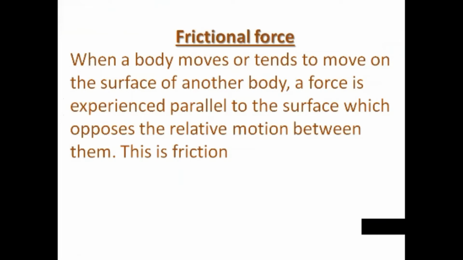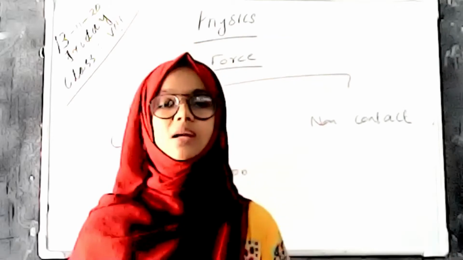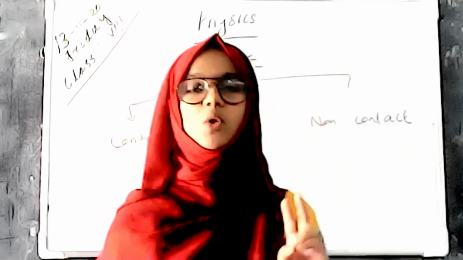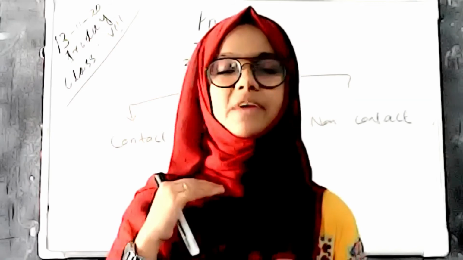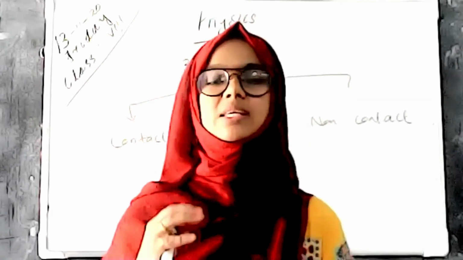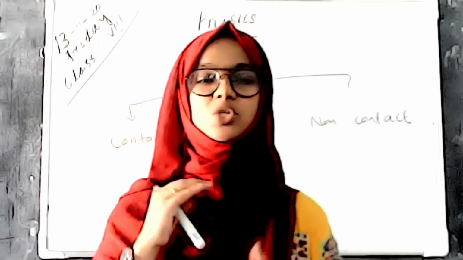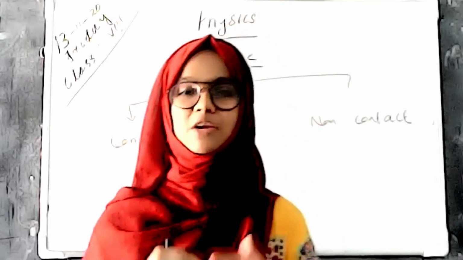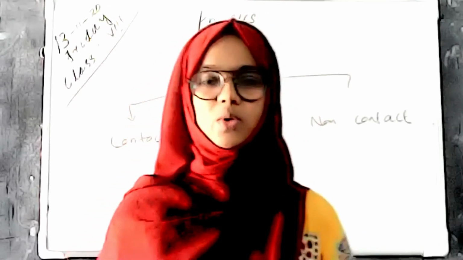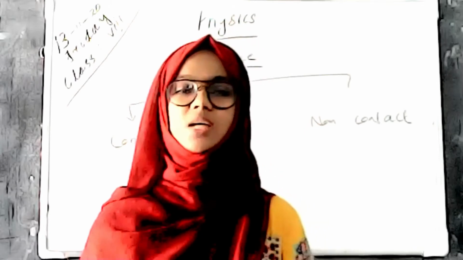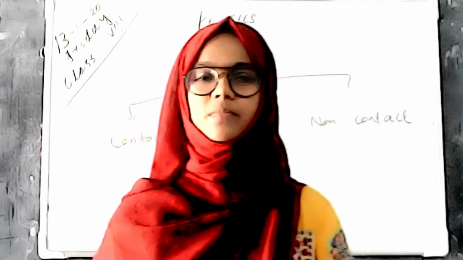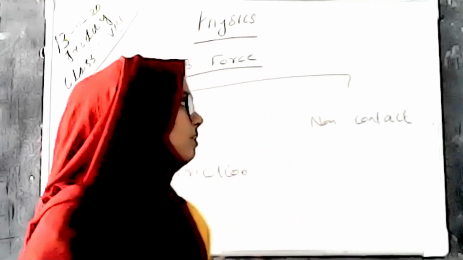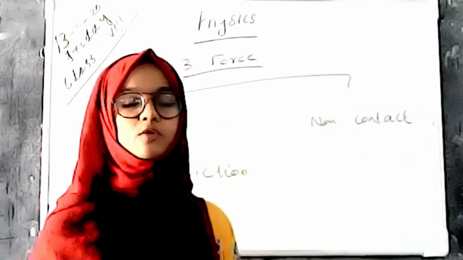This is friction. There are two bodies. One body is moving on the surface of another body. There is an opposite force between the parallel lines of the surfaces of those two bodies. That opposite force is frictional force. And we have to discuss more about friction.